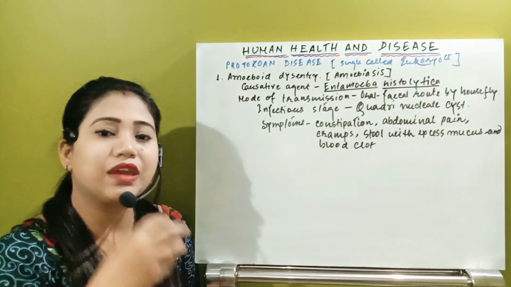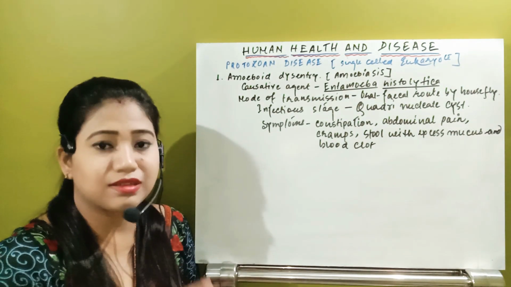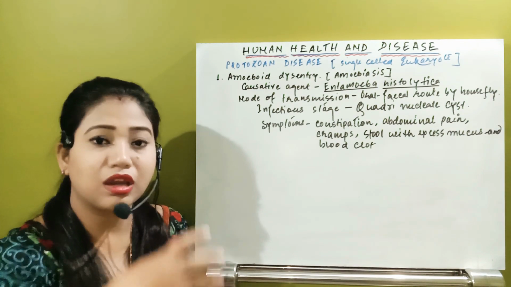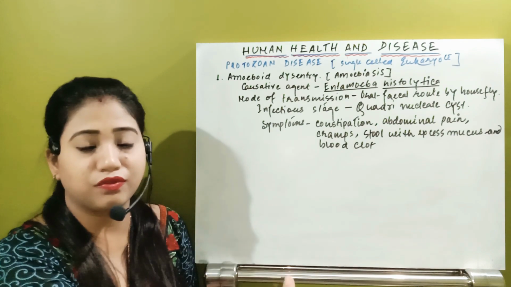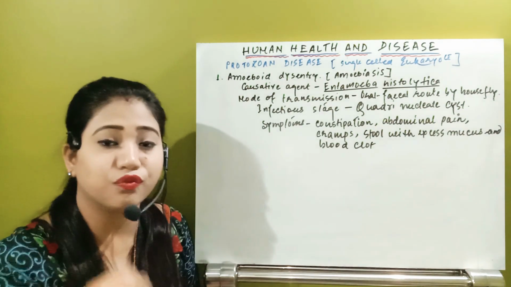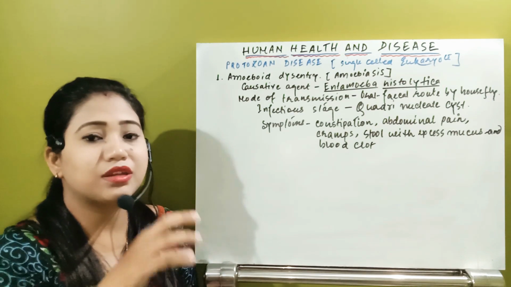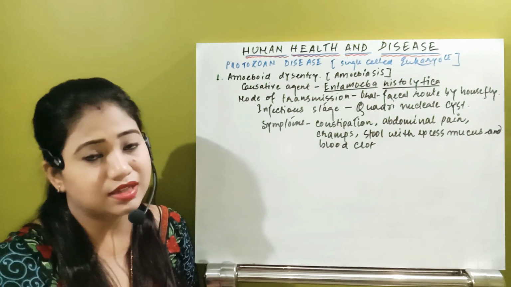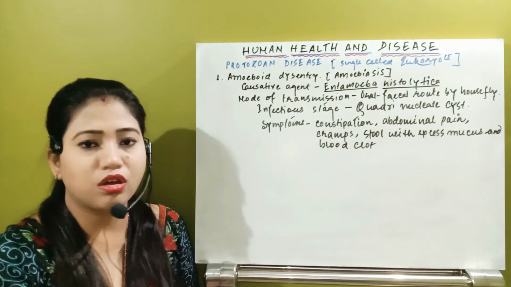So what happens if the individual defecates in the open spaces, and suppose a housefly falls in that fecal matter, and after that it flies and falls onto the food which we take? Then that fecal matter which is contaminated with the Entamoeba histolytica, that protozoa, will go to the food material.